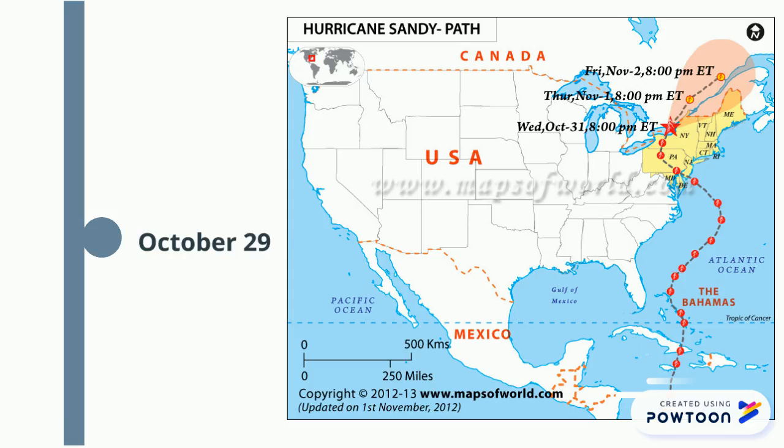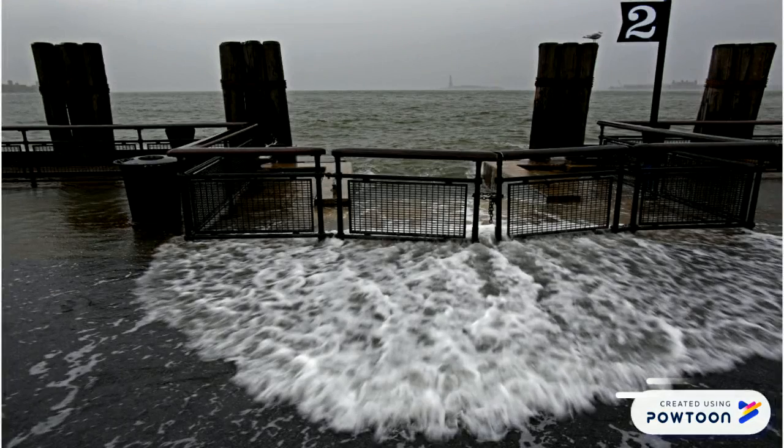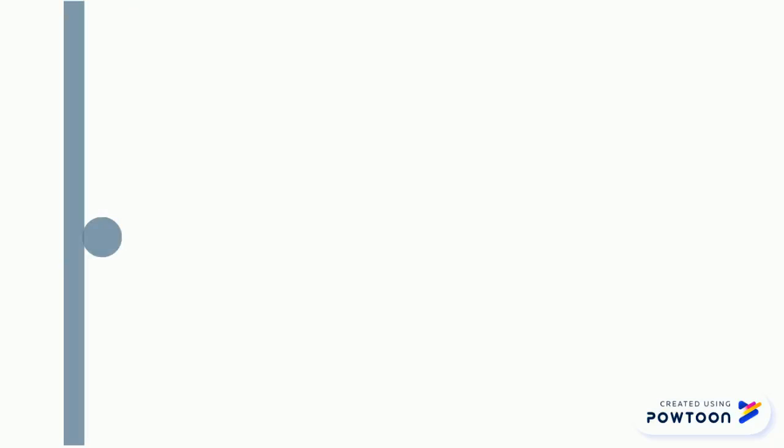coast. It made landfall in the United States on October 29th, striking near Atlantic City, New Jersey, with winds of 80 miles per hour. The storm surge has been at record levels in Battery Park in New York City at 13.88 feet. It has caused trees, power lines, and boardwalks to be ripped down and left subway tunnels flooded. It also caused people to be stranded at their homes and required them to be rescued on boats.